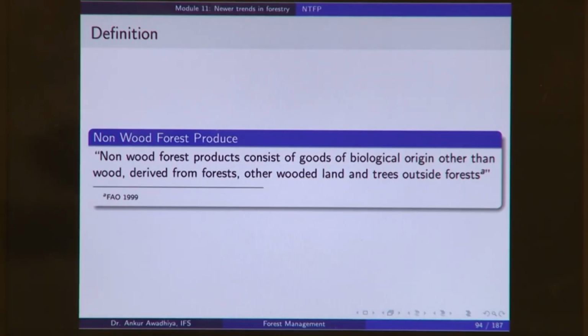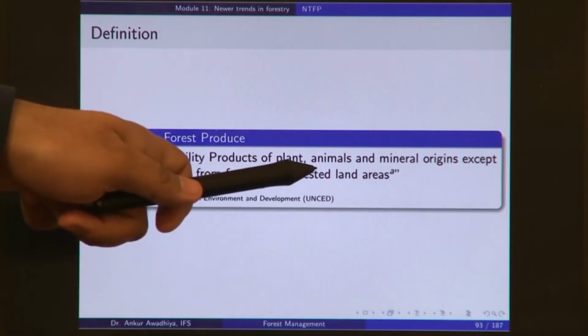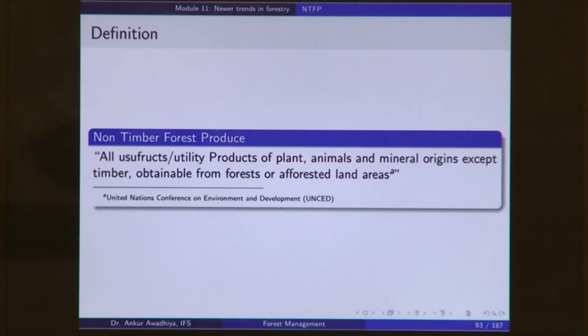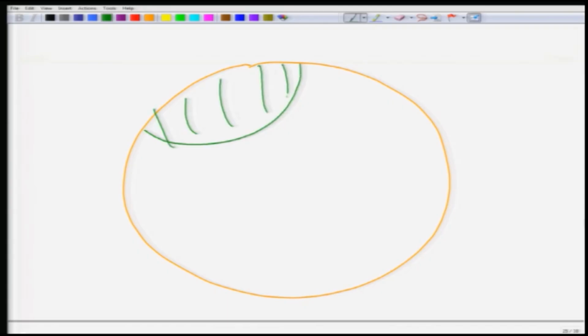So, as we saw before, in the previous definition we said obtained from forest or afforested land areas, but then we also have trees that are neither a part of the forest nor a part of afforestation, because it may so happen that you have this village area and here this region is a forest, this area say is a plantation or an afforested area, and this area is say fields and grasslands.